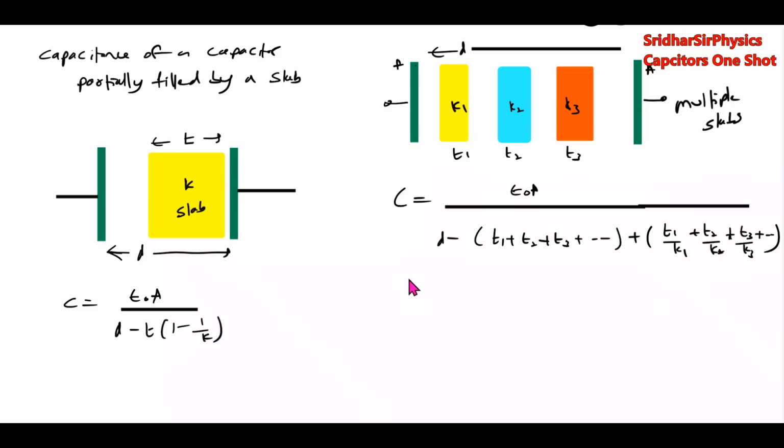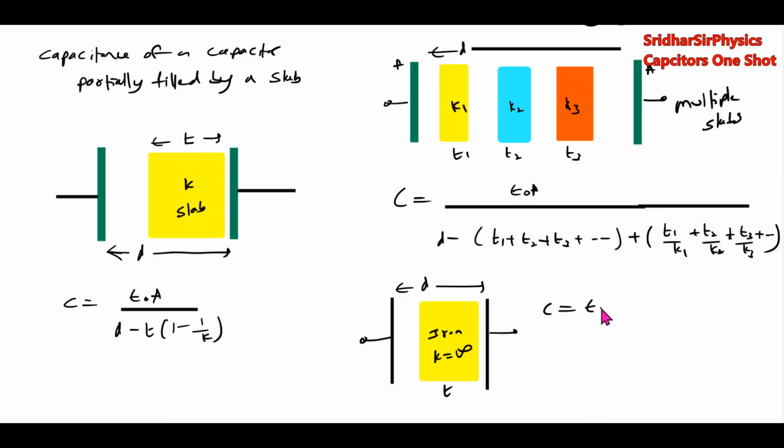So when capacitor is filled up by a conductor, some conductor, there's an iron, conductor means we'll take this as iron. What is the value of K? It will be infinity.